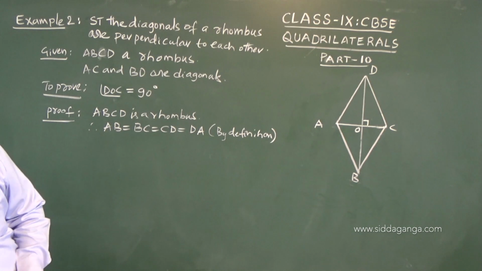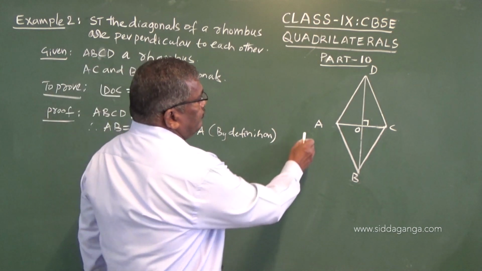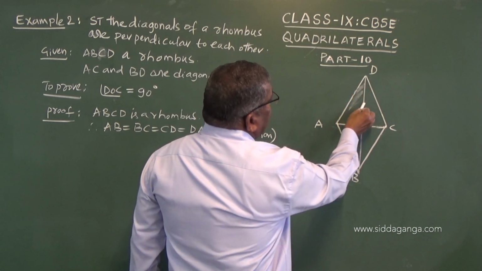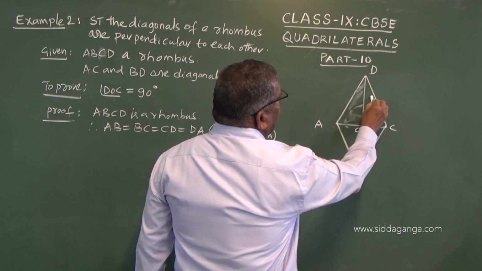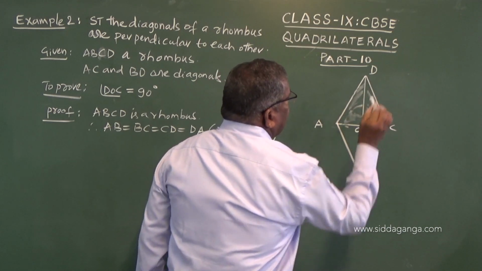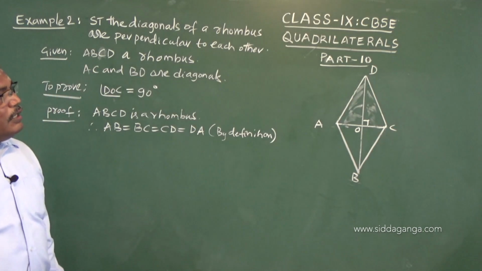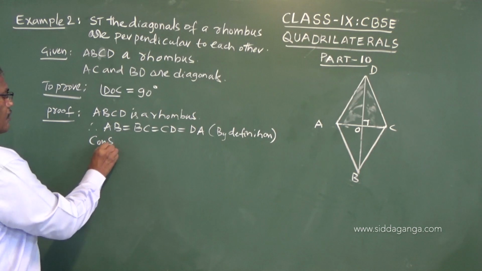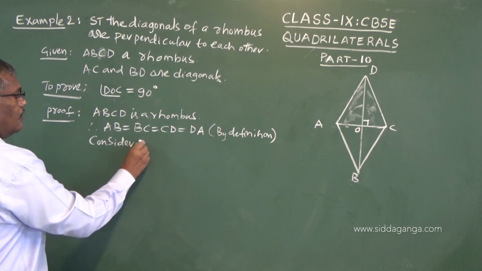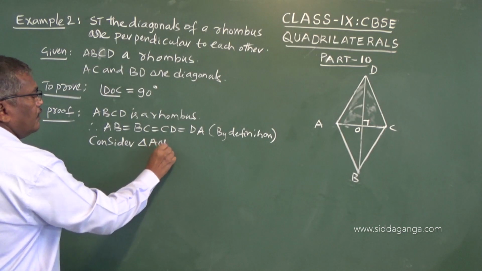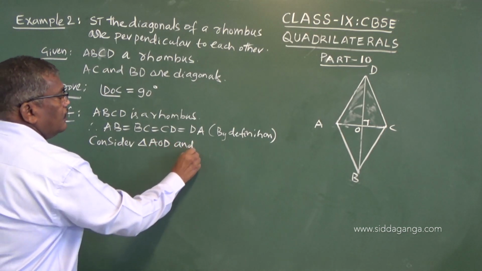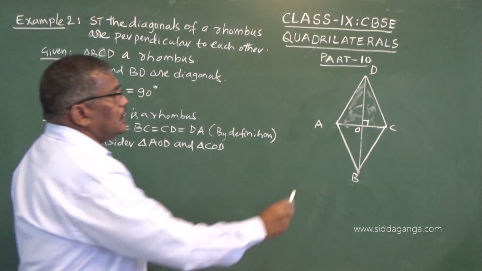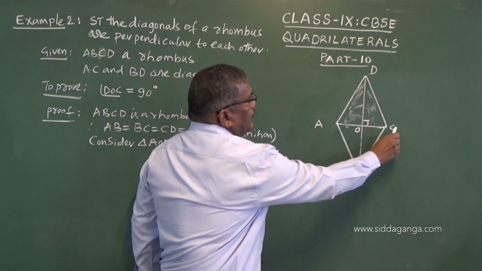Now, let us compare these two triangles, this one and this one. Consider triangle AOD and triangle COD.